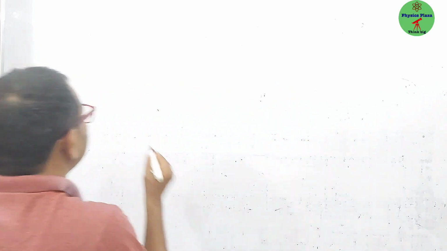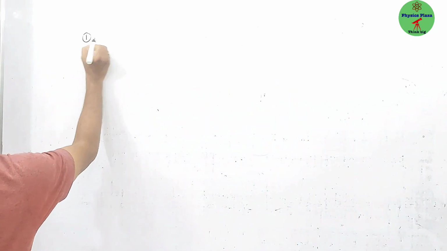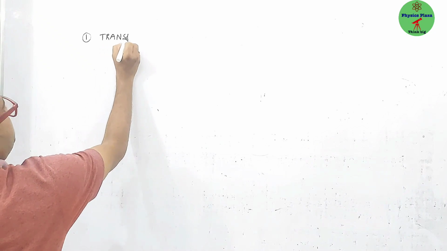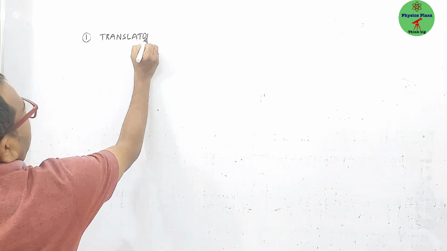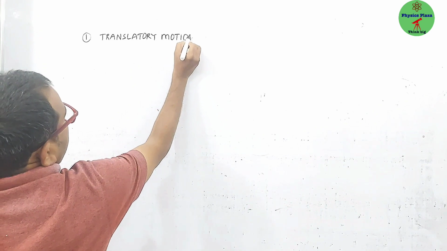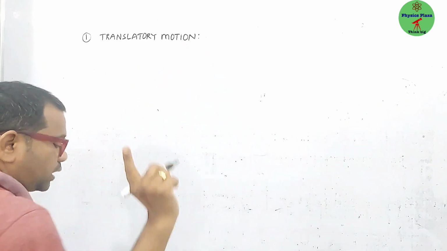Now let us get into the types of motion. In that, the first one is very, very important. I love this like anything. The first one is translatory motion. Translatory motion.